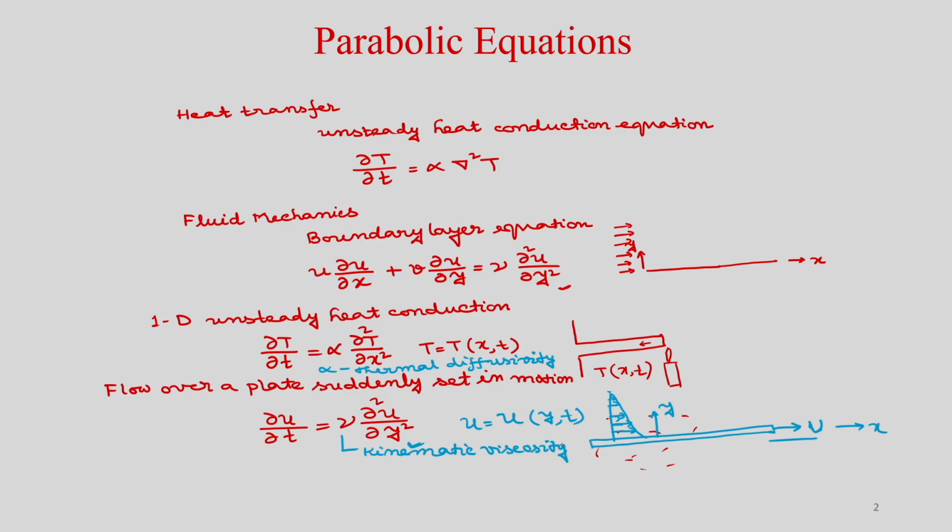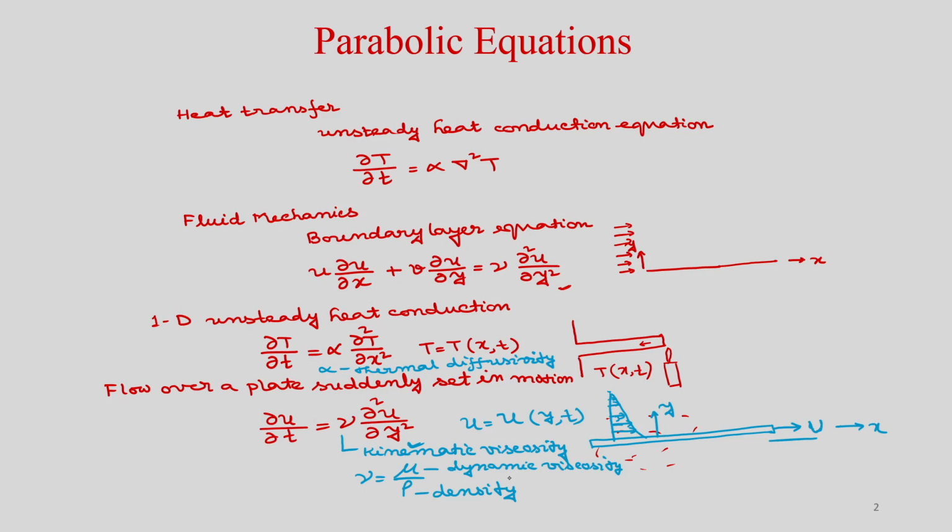So, you can see this is also a diffusion coefficient. It is nothing but nu is equal to mu by rho, where mu is your dynamic viscosity and rho is your density.